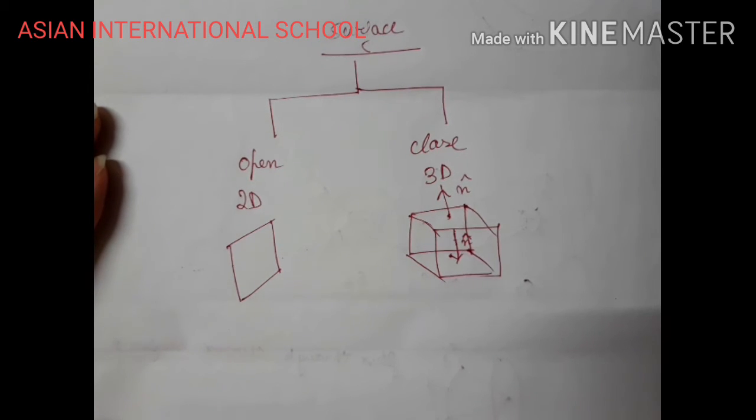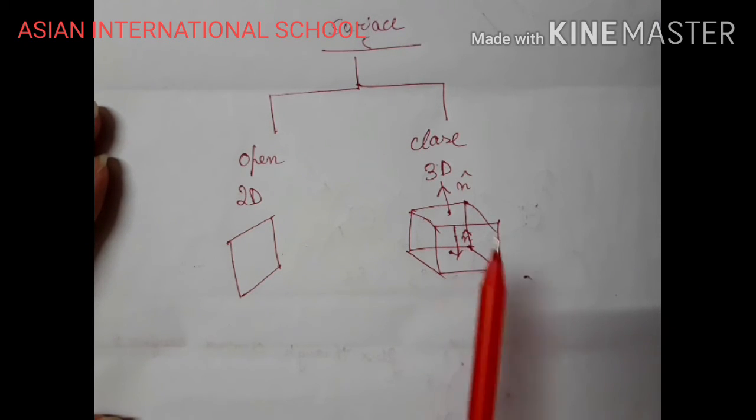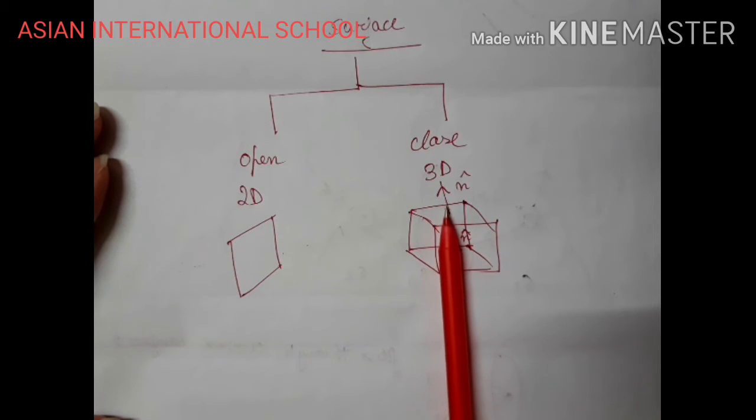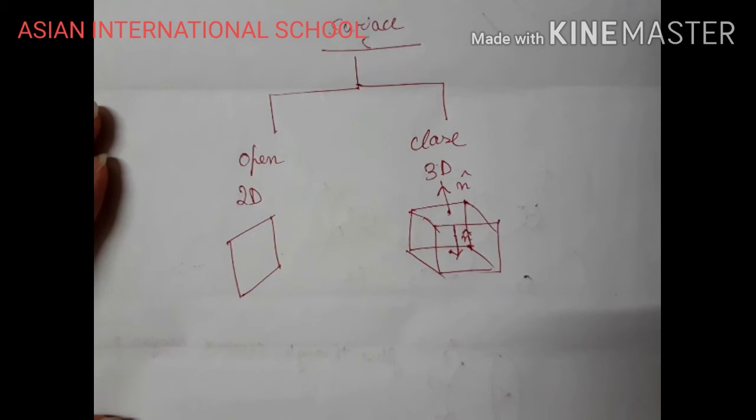But in case of an open surface, we don't have this problem because an open surface never divides space into two parts. It is never inside and outside. So the question is which area vector to be considered. We will consider the area vector which is directed outward. It's a sign convention to consider the area vector which is directed outside.